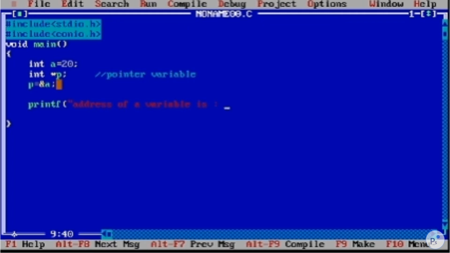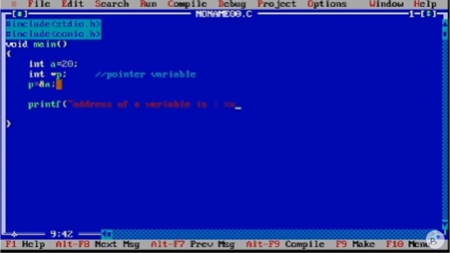so for integer we use %d, float %f, char %c. But here, when we print out an address or any other pointer variable, we use %x.